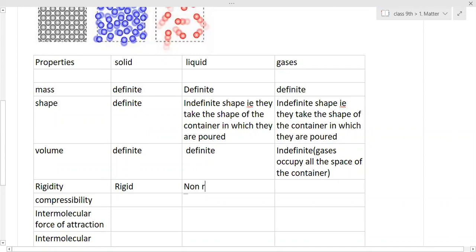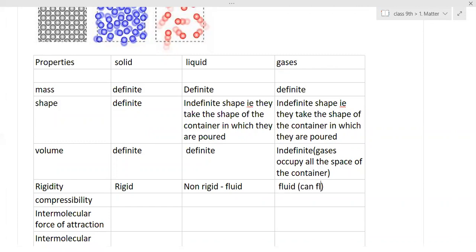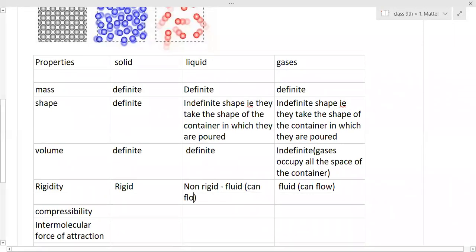So that means they are fluids. They are not able to maintain their shape, so they are called fluids. And gases are also non-rigid, that is, they are fluids. Fluid means which can flow. Liquids and gases both are fluids, so they can flow. They do not retain their shape.